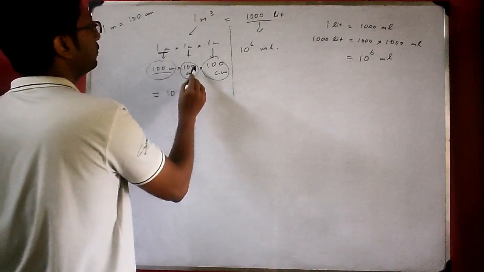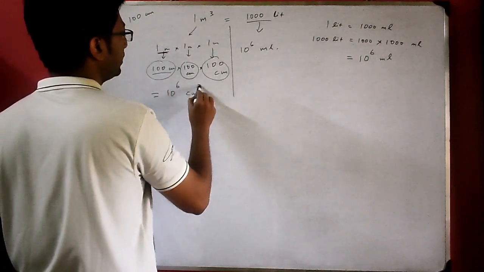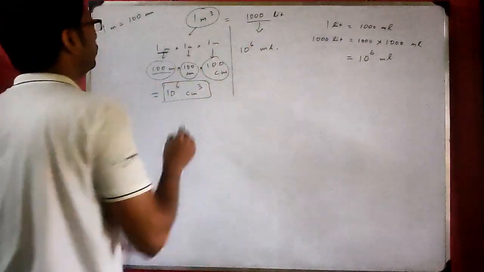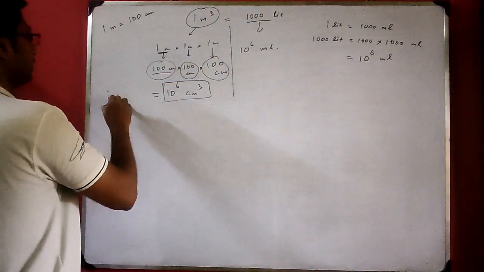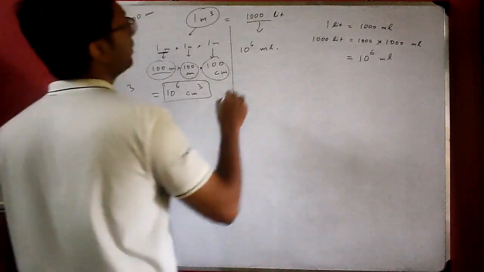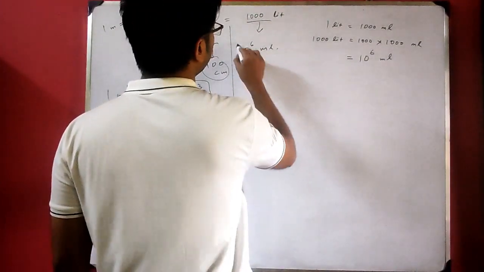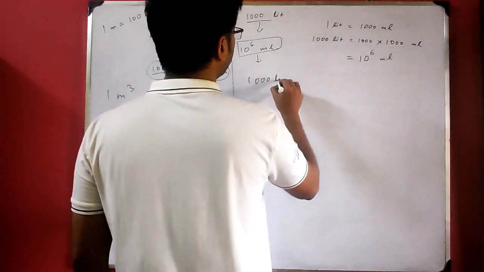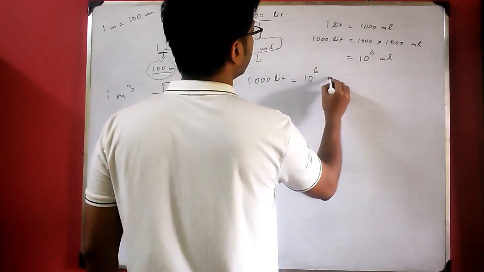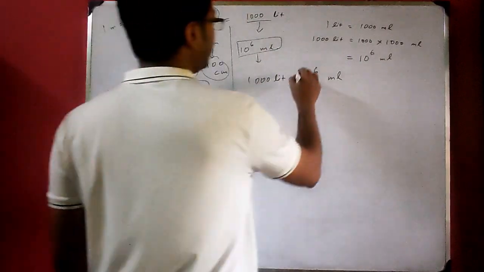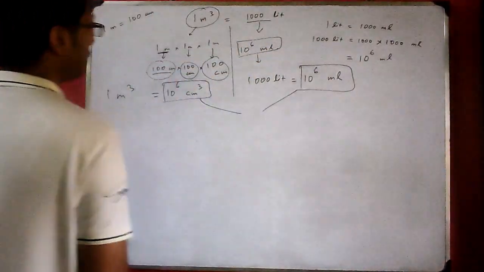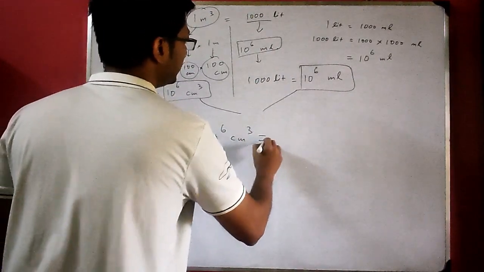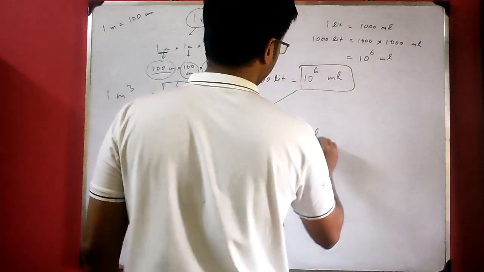10 to the power 1, 2, 3, 4, 5, 6. So 10 to the power 6, and this is centimeter cube. See, 1 meter cube is 10 to the power 6 centimeter cube, and 1000 liter is 10 to the power 6 ml. 1000 liter is nothing but 10 to the power 6 milliliter. So from here what we conclude is that 10 to the power 6 centimeter cube is equal to 10 to the power 6 ml.